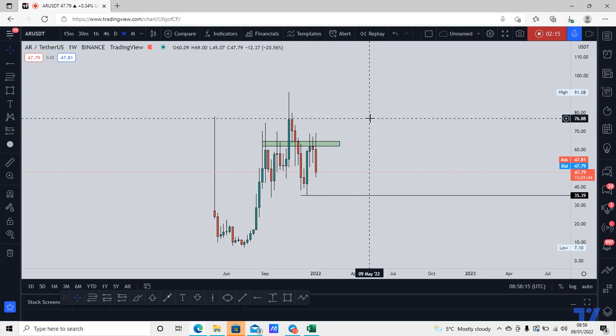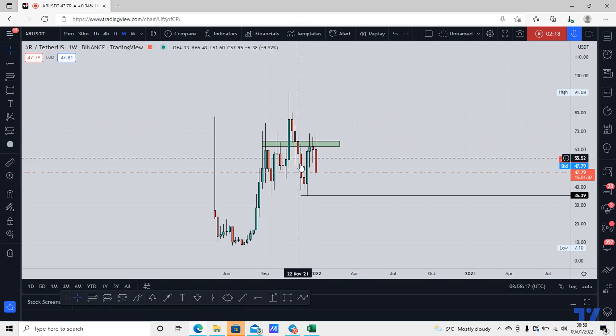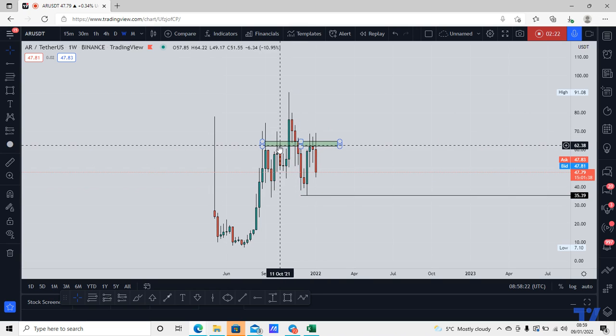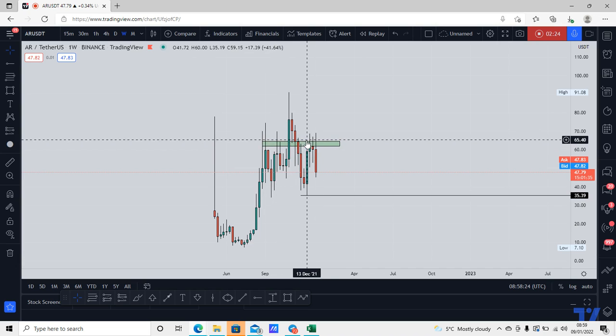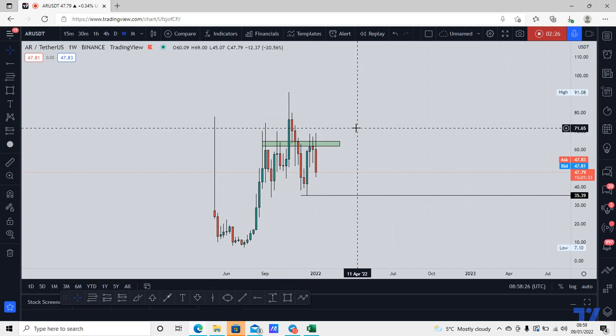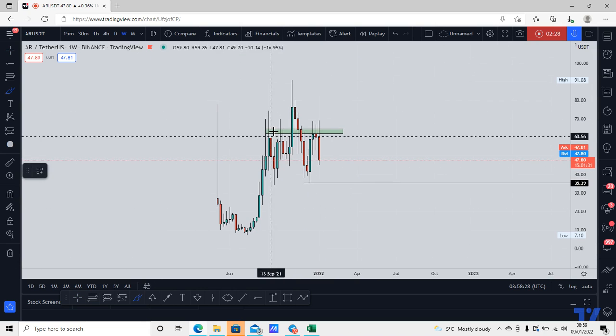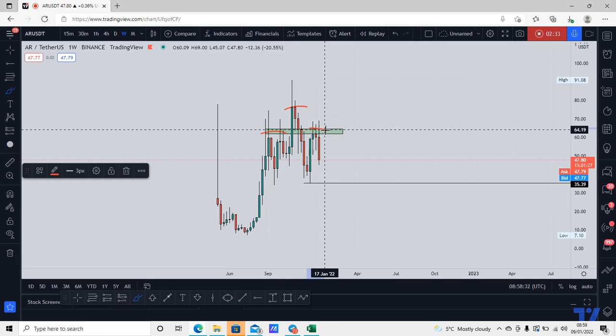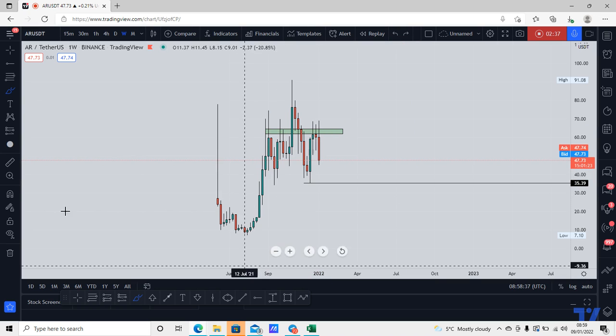Therefore, all of this resistance will once again be resistance at this zone. And you can see that's exactly what the market did. It made a bearish impulse to the downside, followed by a correction, and retested this resistance as new resistance and is showing multiple rejections at this zone. We also have a very, very large head and shoulders formation with the left shoulder, head and right shoulder. Very easy to see. Very large head and shoulders formation.